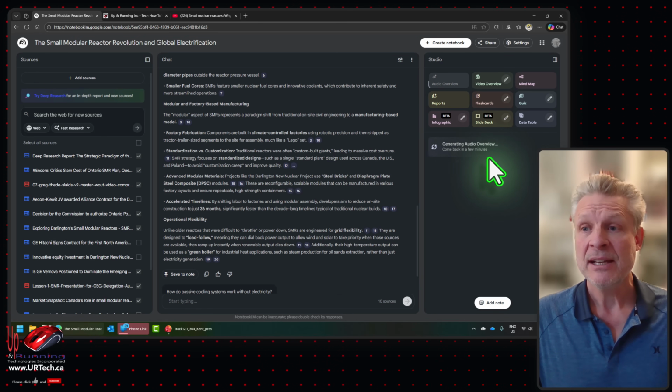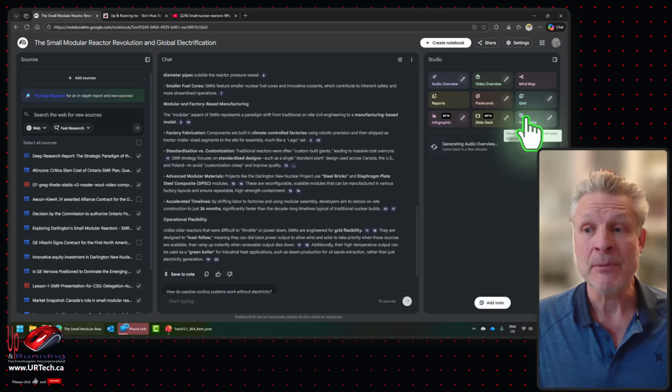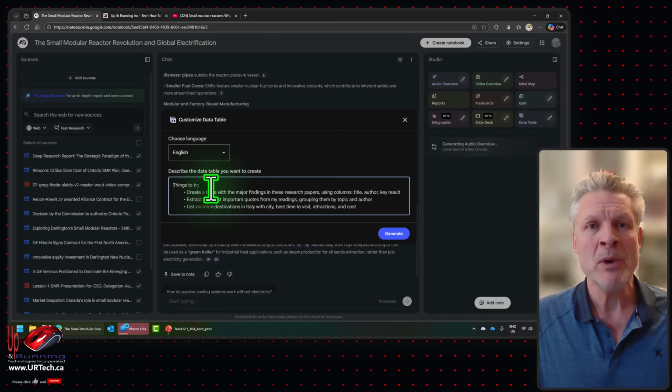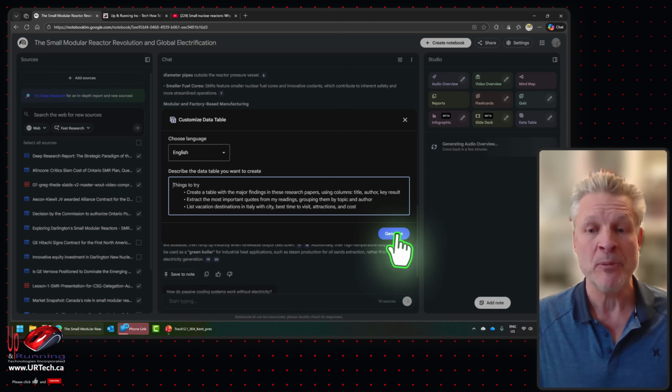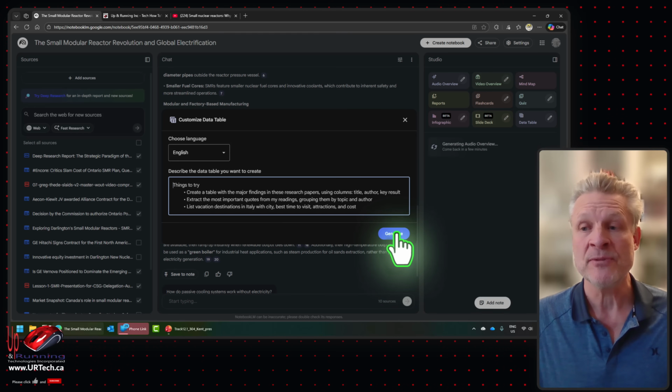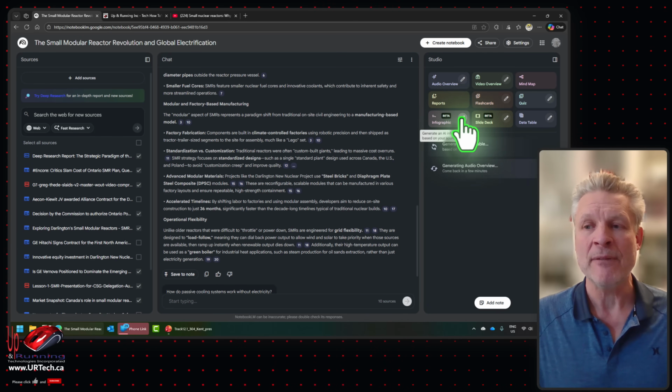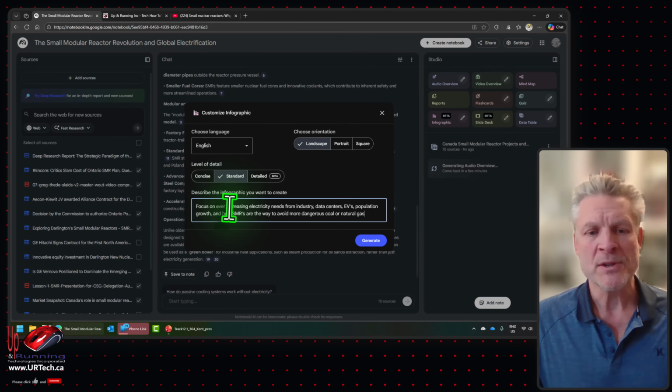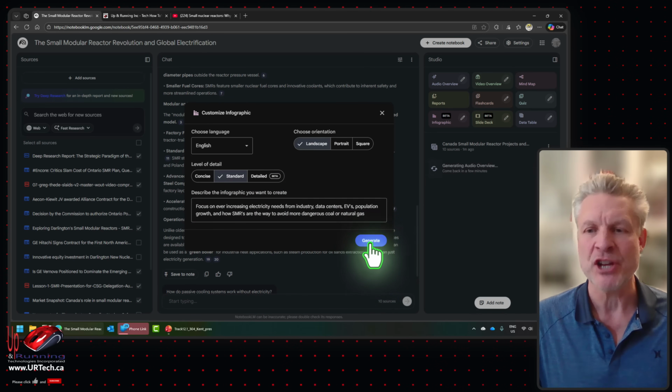In the studio section, in the interim, let's go to data tables. Data tables was something that wasn't here a few days ago. At least I didn't see it. And what do we want to extract from these sources? I'm just going to leave this blank and have it come up with whatever information it thinks is useful. And let's create an infographic. I'll click on the pencil, focus on the ever increasing need for electricity... I'm just going to click generate on this.